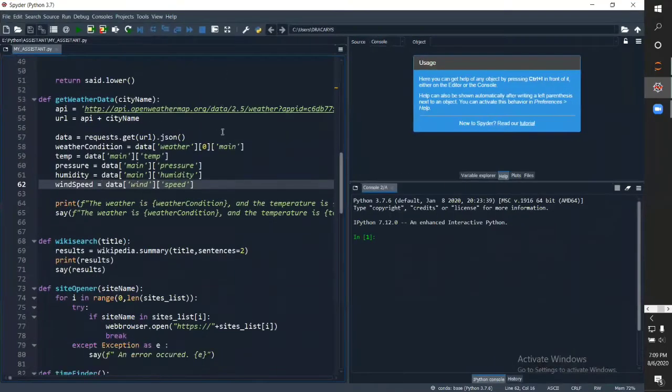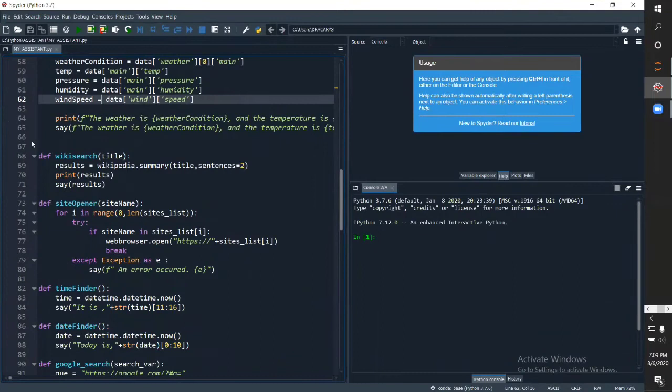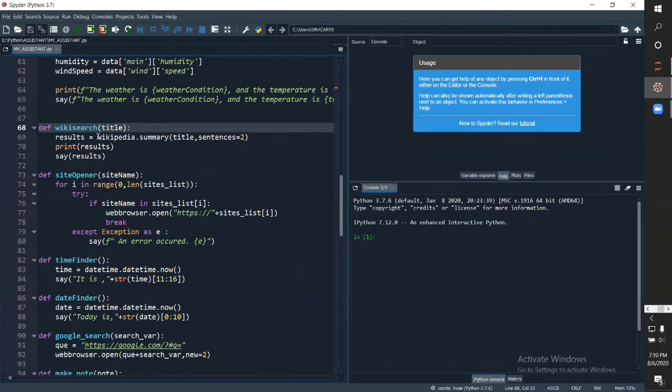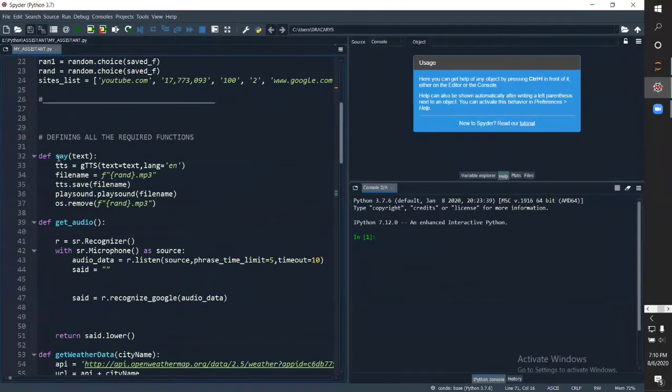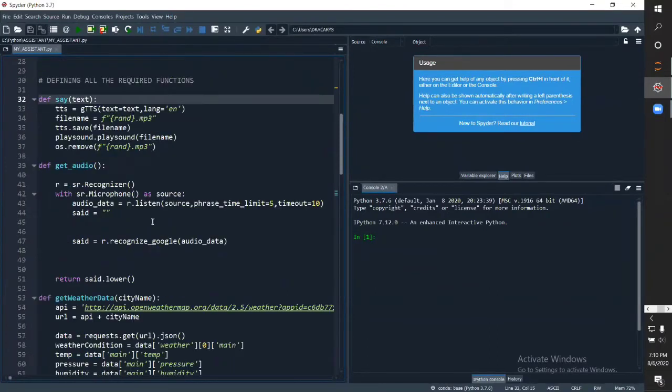So here we have used the Wikipedia module. We say wiki search and we ask for the title, what it has to search in Wikipedia. We use wikipedia.summary, give the title. Summary is the first paragraph shown in a Wikipedia page when we search for something, and we say sentences is equal to 2. This basically means that we'll be asking for the first 2 sentences. Then we simply print the results and say results. Why say results? Because we define this to be say.